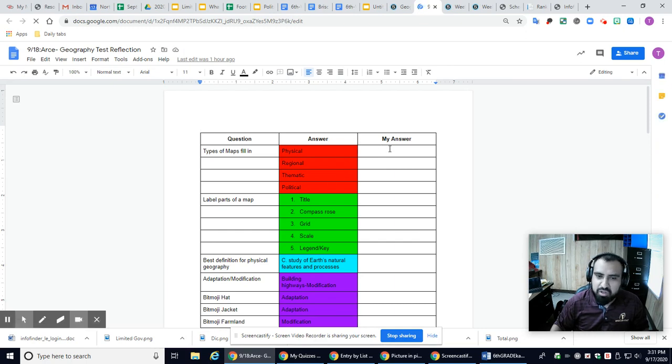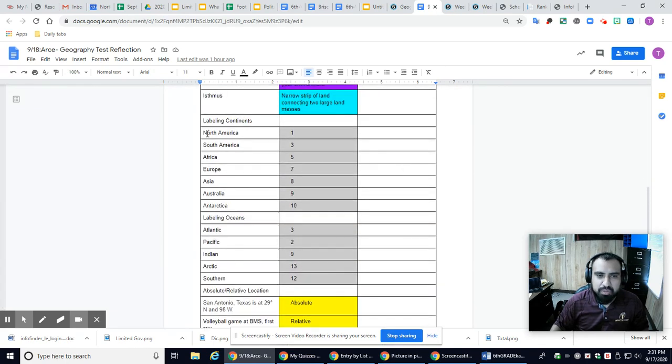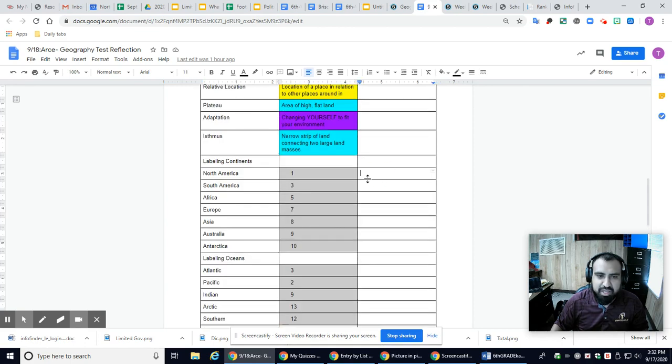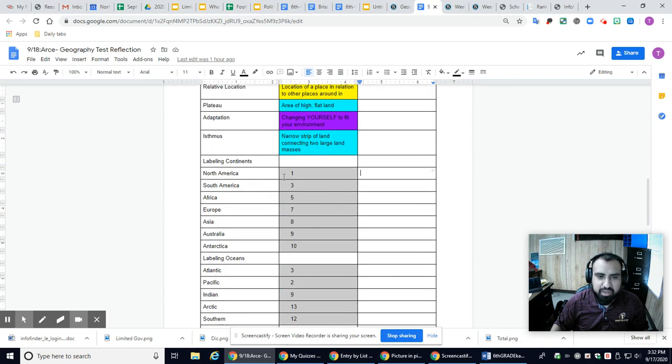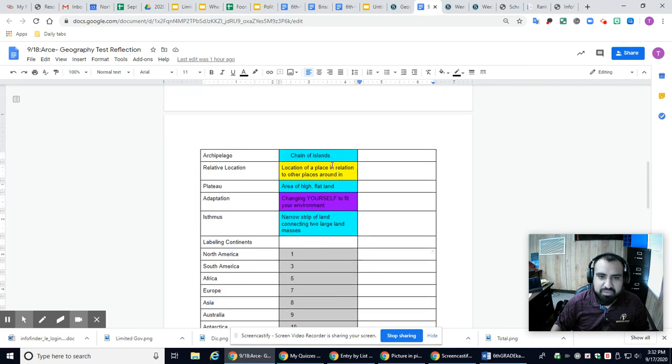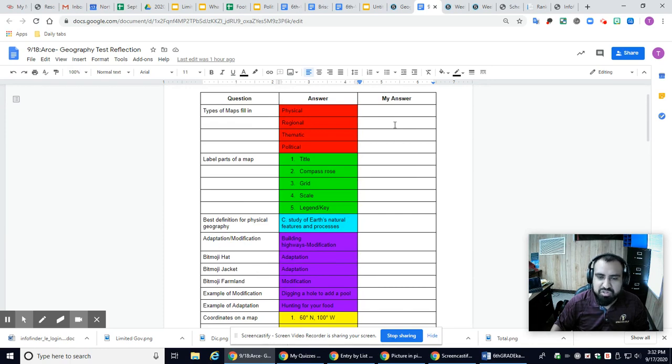So since all the test questions were randomly in order, you're going to have to look at what questions you're at. So, for example, the labeling continents, with the world map where you're labeling continents, it has the answers here, and you're going to be putting your answers over here. So, for example, let's say for North America, you didn't put number one for North America. You put it as number two. You would put number two here, and that obviously wouldn't be correct. Vice versa, you're going to be looking at these ones as well, making sure you have the right answers. If you don't, just put your answers over here.